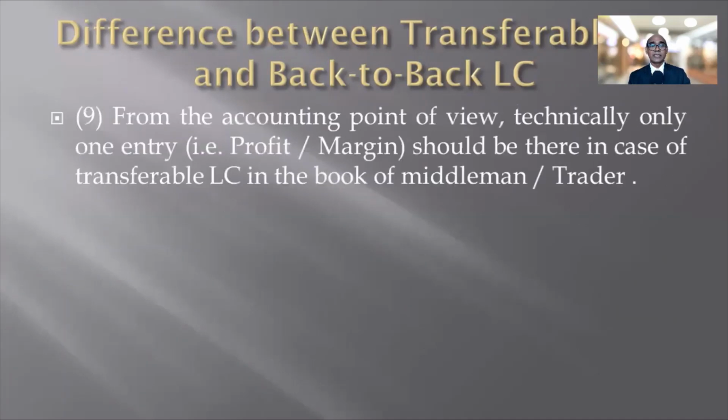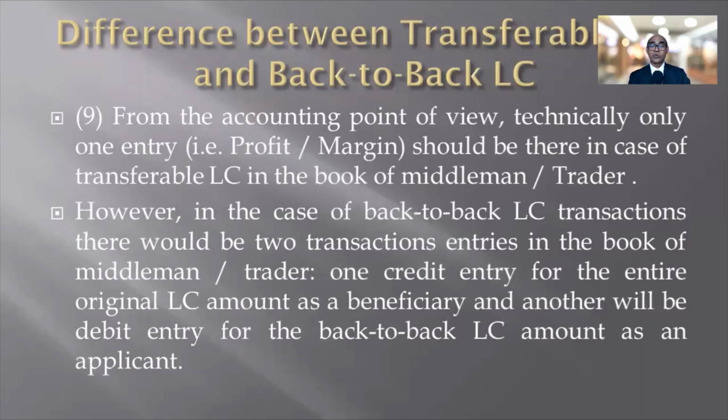Last difference we will see. From the accounting point of view, technically only one entry, that is profit or margin, should be there in case of transferable LC in the books of the middleman or trader. However, in the case of back-to-back LC transactions, there would be two entries in the books of the middleman or trader. One credit entry for the entire original LC amount as a beneficiary, and another will be the debit entry for the back-to-back LC amount as an applicant of the back-to-back LC.